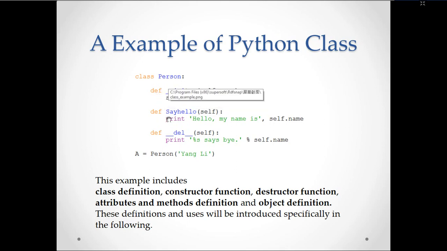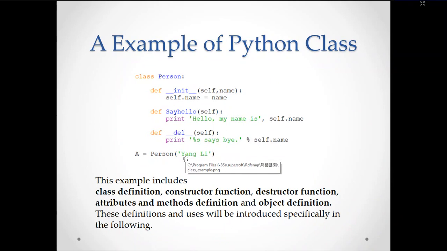Next is def say_hello(self): print hello my name is self.name. Then def __del__(self): print say bye self.name. Here __init__ is a constructor, and self refers to the current object, just like the this keyword in Java and C++.